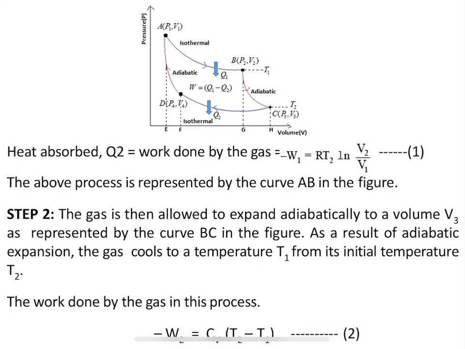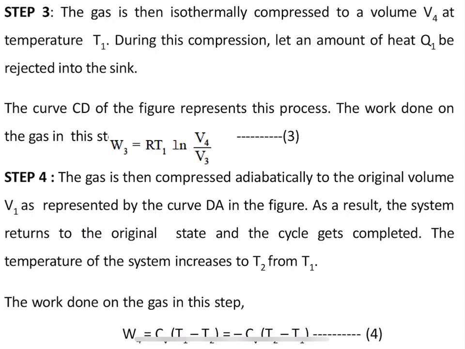The work done by the gas in this process is represented as minus W2. Okay. So, in step 2, the work done is called minus W2, which will be equal to Cv, since it is an adiabatic process, Cv into T2 minus T1. Okay. So, this is step 2 which takes place in Carnot's cycle, and let me call this equation 2.